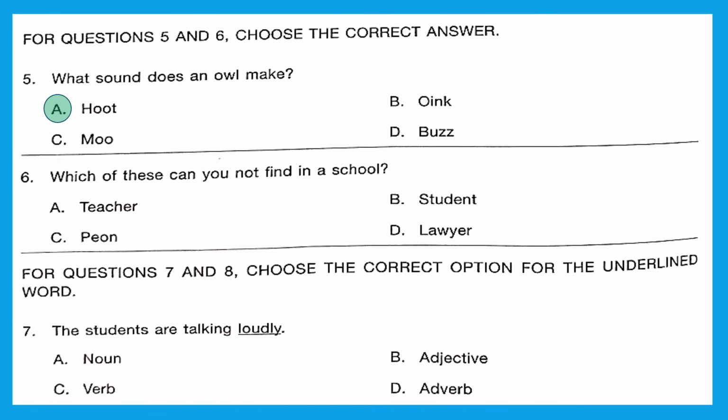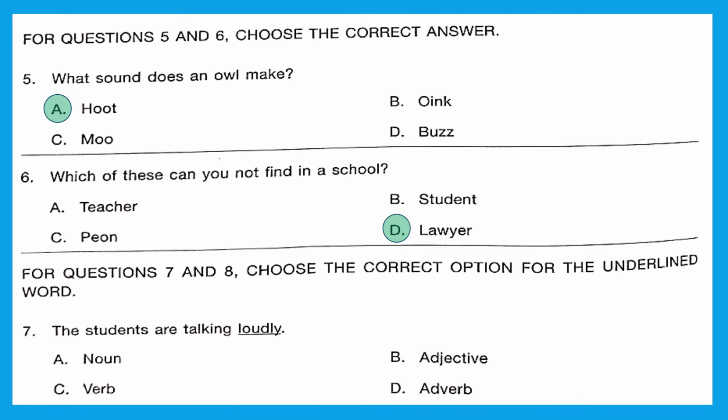Question 6. Which of these can you not find in a school? Teacher, yes, we do find. Student, yes, they are there. Peon, they are also there in the school. Lawyer, no. We do not find lawyers in school. They are in the court. Option D is the right answer.